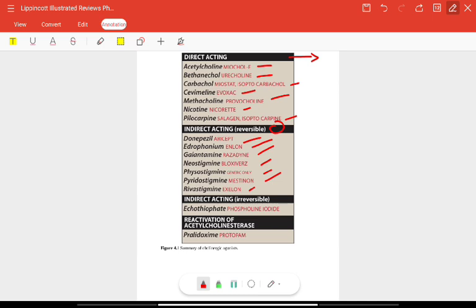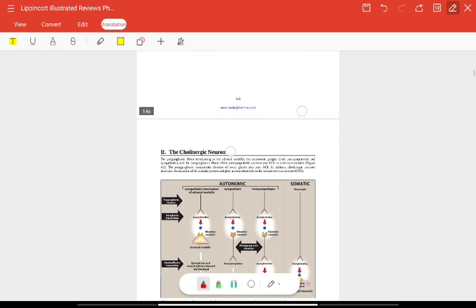Indirect acting but irreversible: ecothiopate. For reactivation of acetylcholinesterase: pralidoxime. Now these are cholinergic agonists. Agonist means they will mimic the action of the cholinergic system.